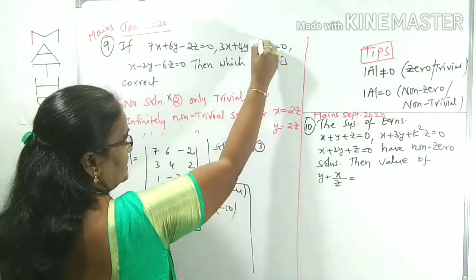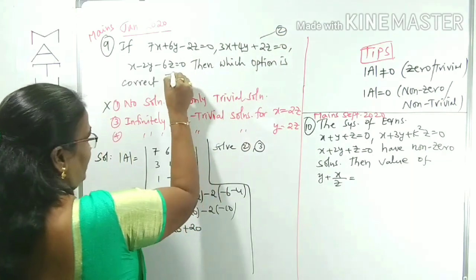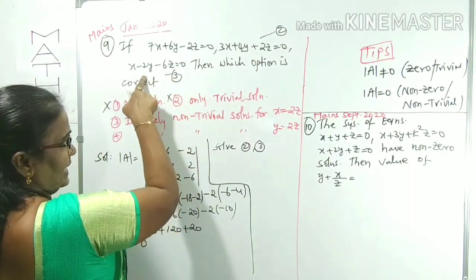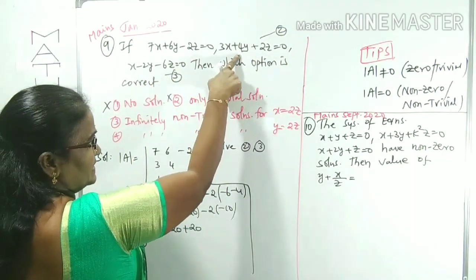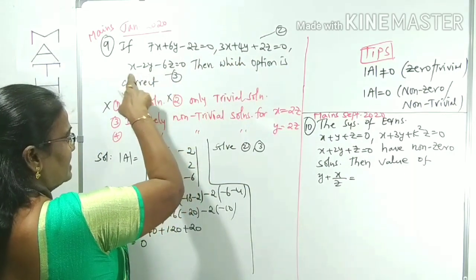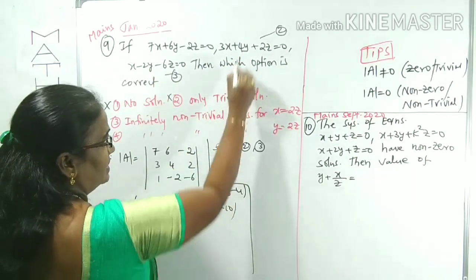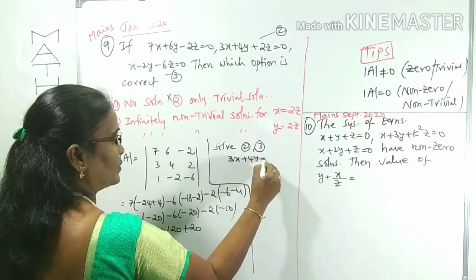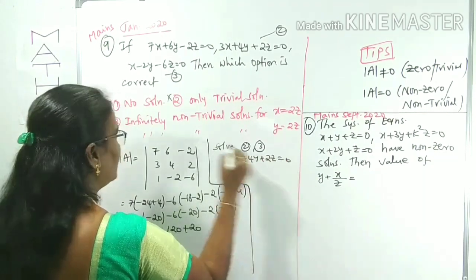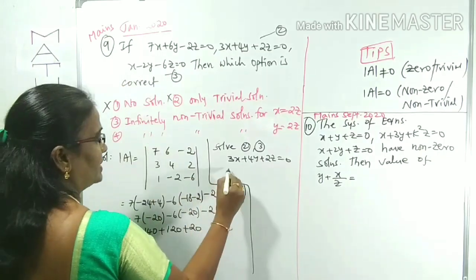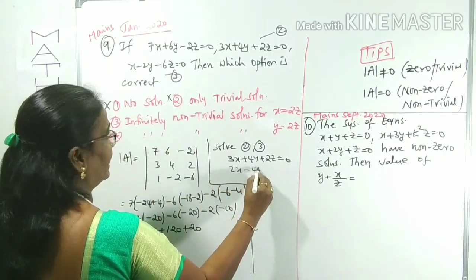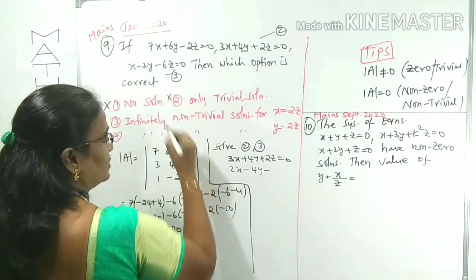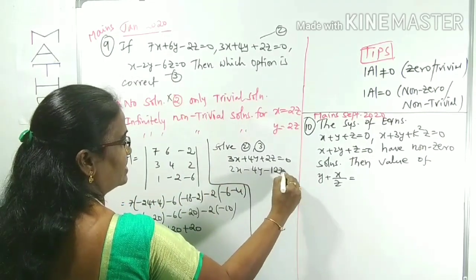We can take this as the second equation and this as the third equation. To cancel out the y, we can equate the y terms. Here 4y is there, here 2y is there, which means this is multiplied by 2. First, the second equation we can write as it is: 3x plus 4y plus 2z equals 0. This is multiplied by 2, that is 2x minus 4y minus 2, 6, 12z equals 0.